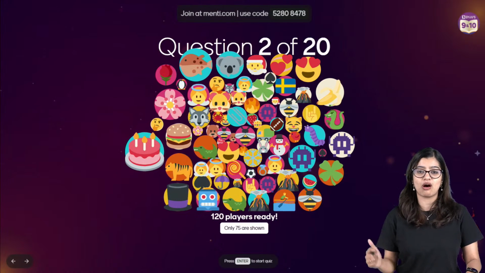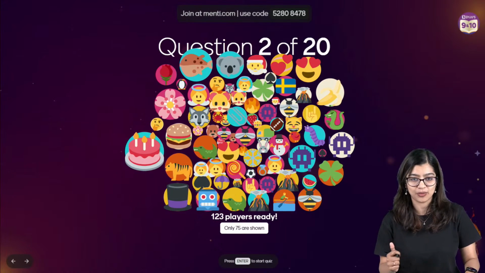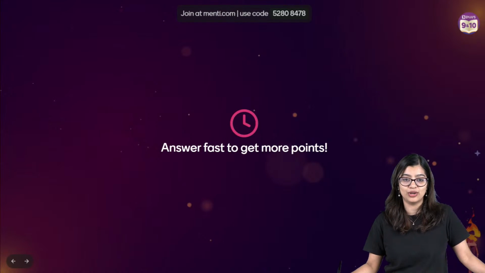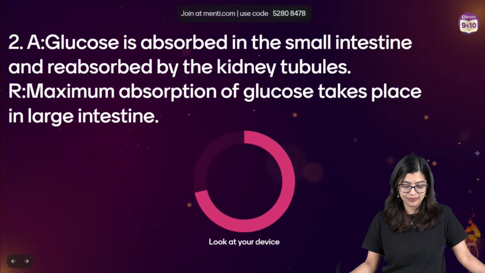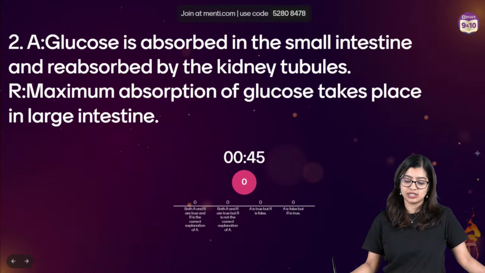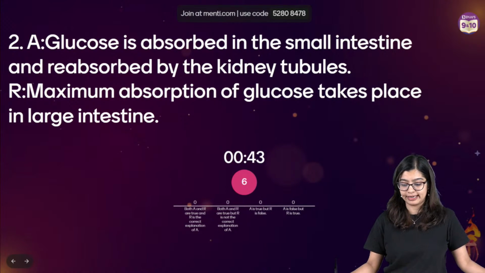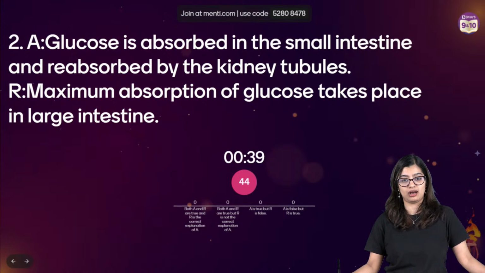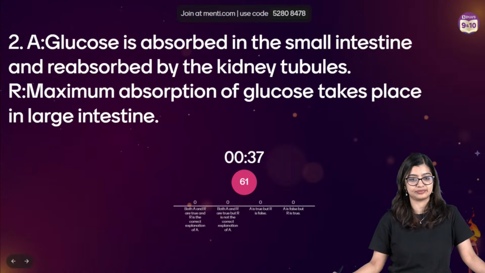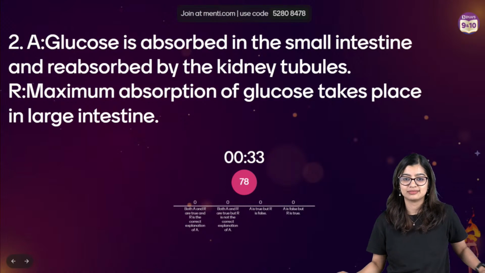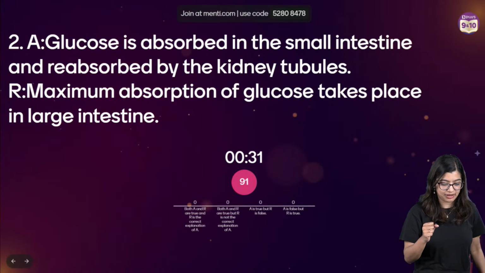Question number 2 on our screens now, right? Okay, question number 2, students, let's have a look. Option A is: glucose is absorbed in small intestine and is reabsorbed by the kidney tubules. Option B: maximum absorption of glucose takes place in the large intestine. Just give me one moment, everyone.